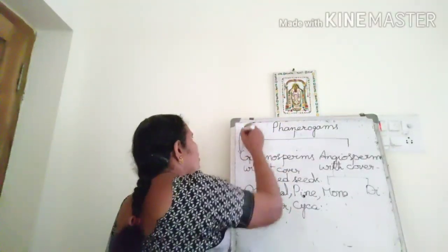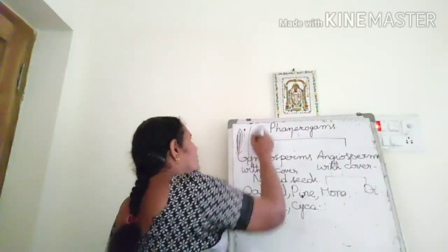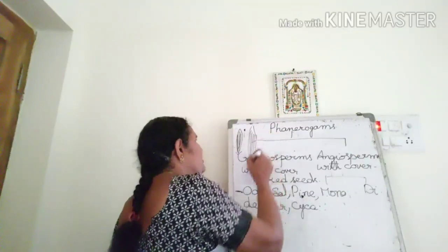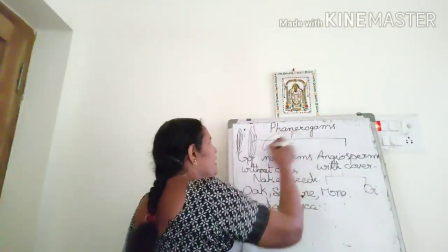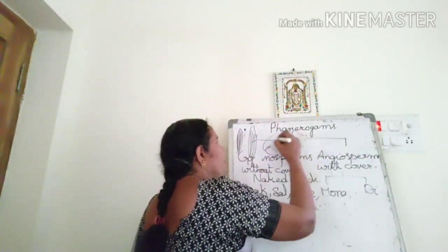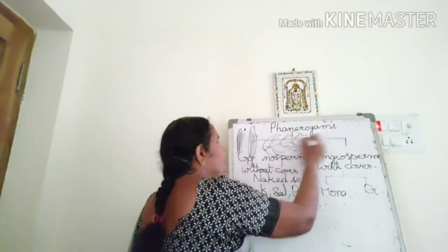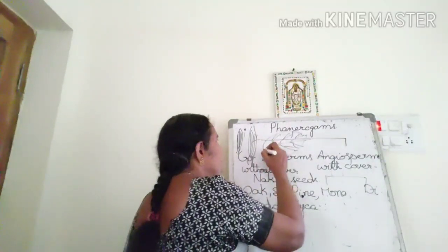See, in monocots, parallel venation. This is the arrangement of veins in monocots, but in dicots, the leaf is broad, and this is the way the veins are arranged. A strong midrib is there.